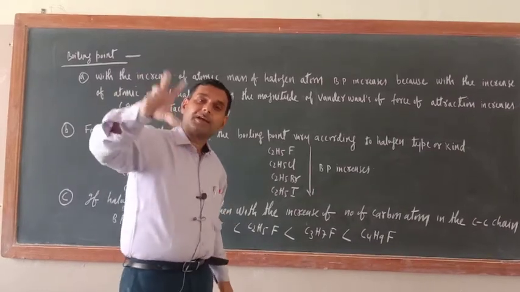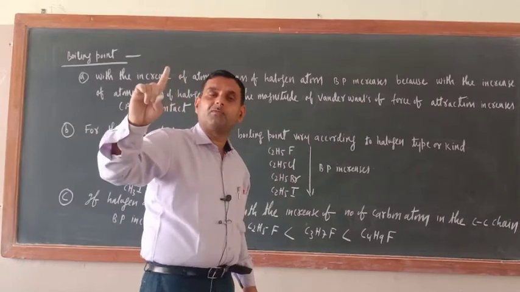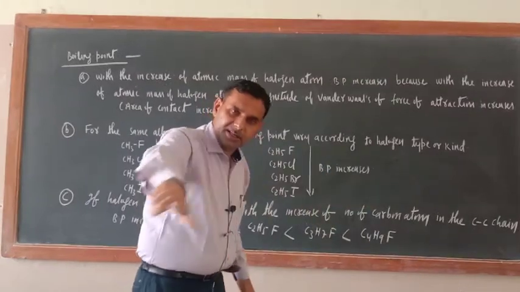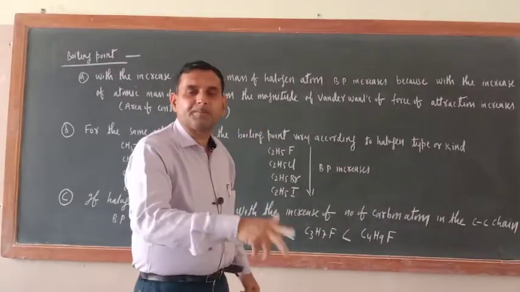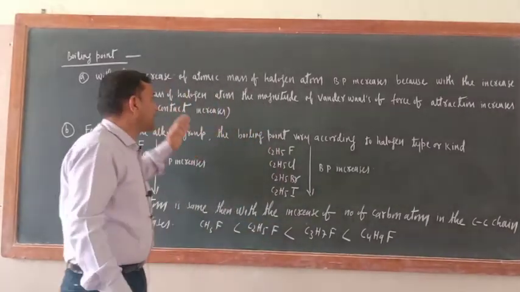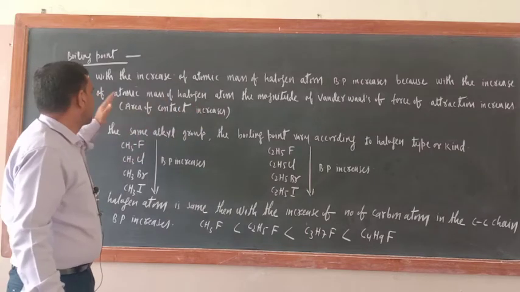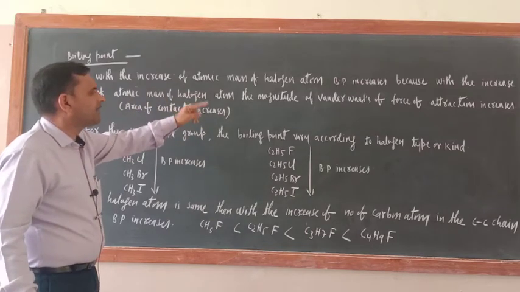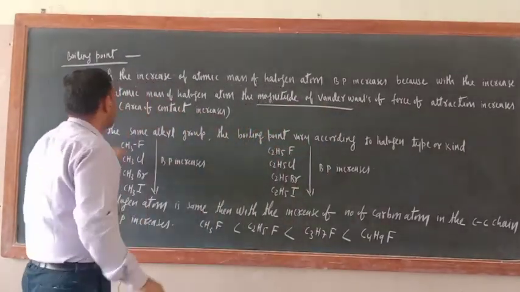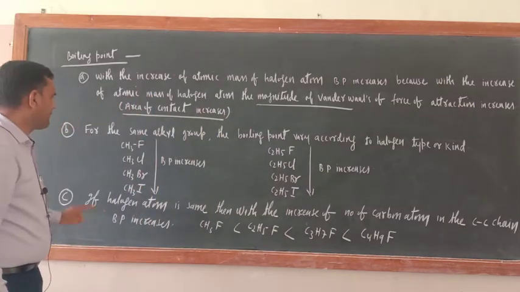Because suppose you have taken 1 liter of water, do you think that the boiling point of water represents the boiling point of one molecule? This represents the entire set of molecules which are present in that volume of water. Okay. So here what is there? With the increase of atomic mass of halogen atom, boiling point increases, because with the increase of atomic mass of halogen atom, the magnitude of van der Waals force of attraction increases. Hence area of contact also increases. Okay. Is there any problem?